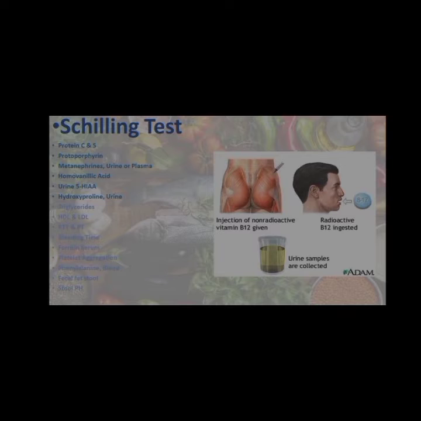Schilling test or cobalamin test. This test is to determine how well a patient is able to absorb vitamin B12 from their intestinal tract. The patient should not have received B group vitamins for 3 days before the test.